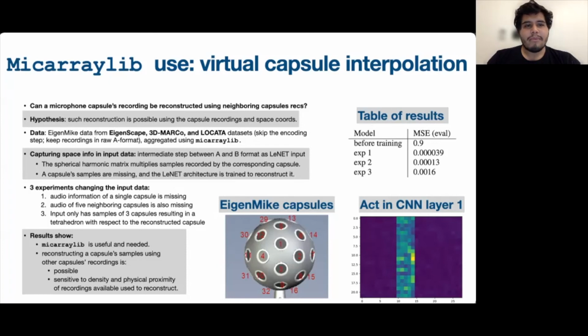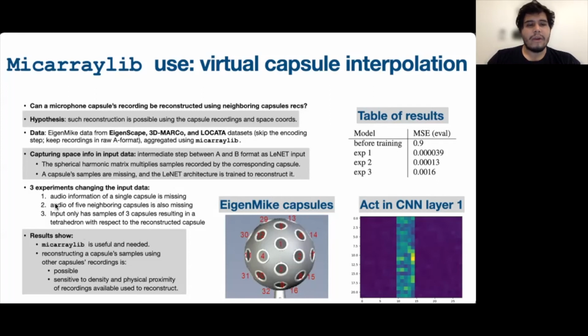A capsule's samples are missing in this matrix, and the task of the Linnet architecture is to reconstruct it using the information of all the other capsules. We did 3 experiments with this input data. In one, the information or the recording of a single capsule is missing.